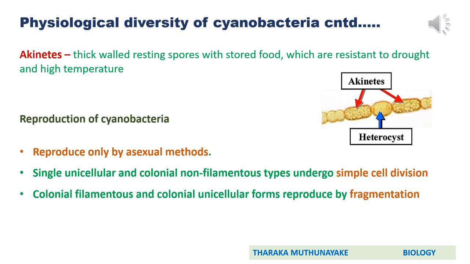Under physiology of cyanobacteria, we can discuss akinetes as well. You know about akinetes very well because we have discussed that under diversity. So what is an akinete? It's a thick wall resting spore with stored food produced by cyanobacteria, which is resistant to drought and high temperatures. These are somewhat extreme environmental conditions.